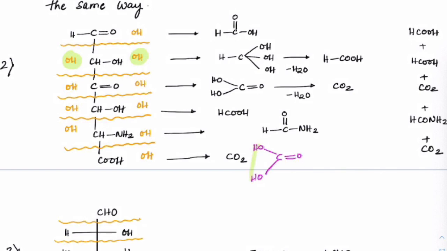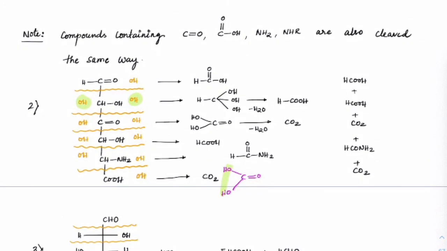So H2O will be lost and it will become carbon dioxide. So I hope you guys understood how to break the bonds. So we got first carbon as acid, second carbon acid, third one is carbon dioxide, amide and carbon dioxide.